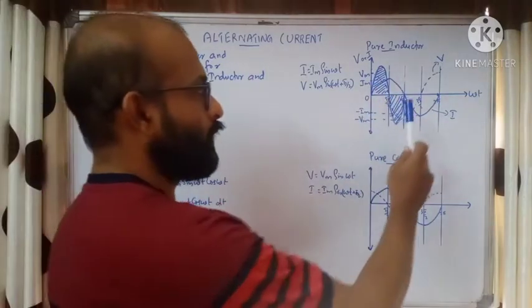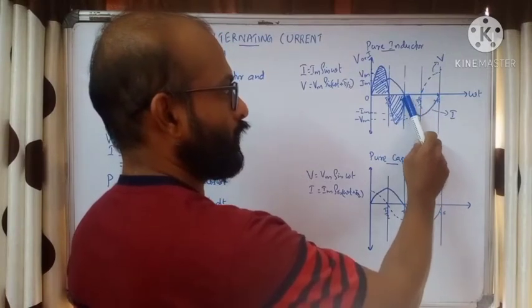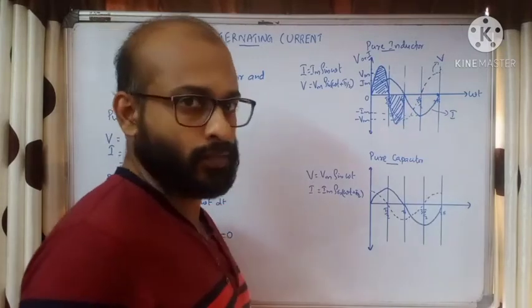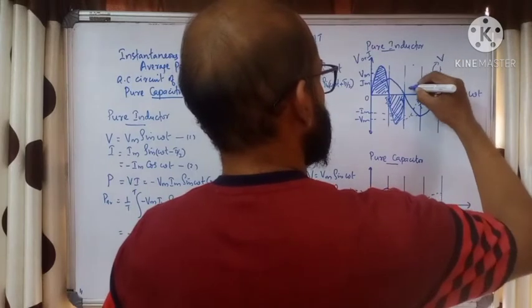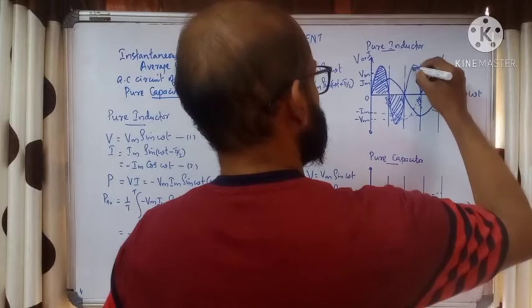Again, from pi to 3 pi by 2, both are negative. The current is negative, the voltage is also negative. Negative into negative is positive. So when you draw the power, we will get a similar curve to the one from 0 to pi by 2. This will be the power.